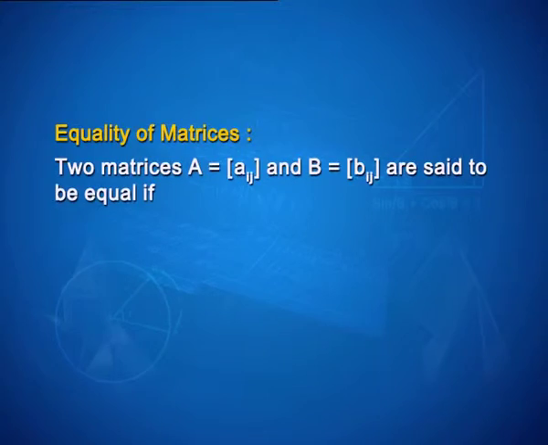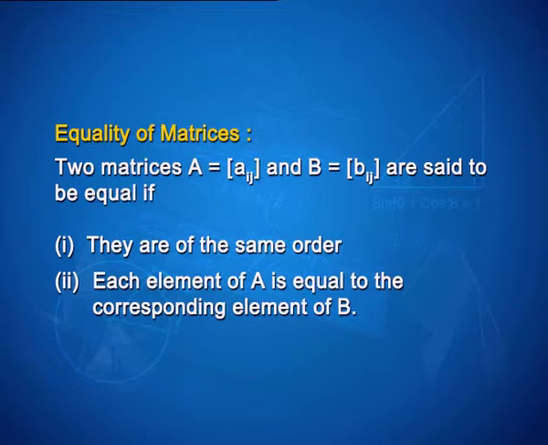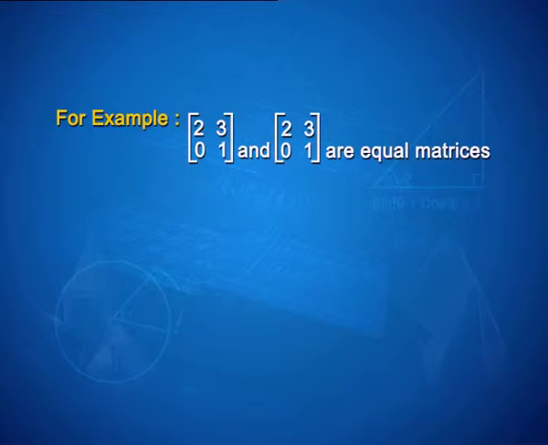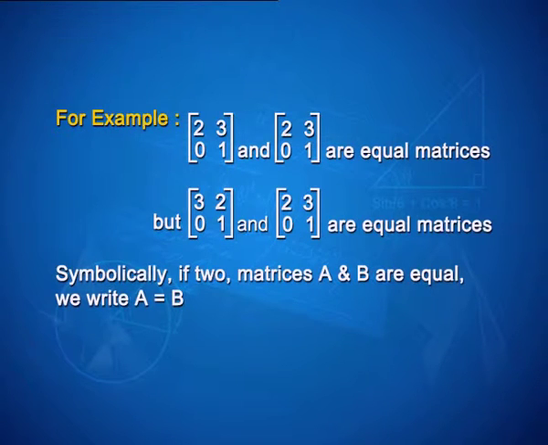Now, what do you mean by equality of matrices? Two matrices A and B are said to be equal if they are of the same order, and secondly, each element of A is equal to the corresponding element of B. For example, [2, 3; 0, 1] and [2, 3; 0, 1] are equal matrices, but [3, 2; 0, 1] and [2, 3; 0, 1] are not equal matrices. Symbolically, if two matrices A and B are equal, we write A is equal to B.